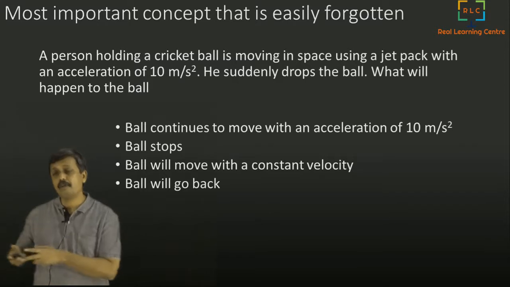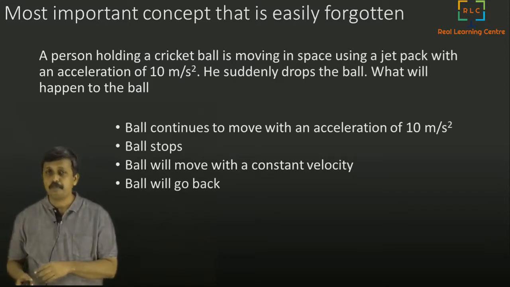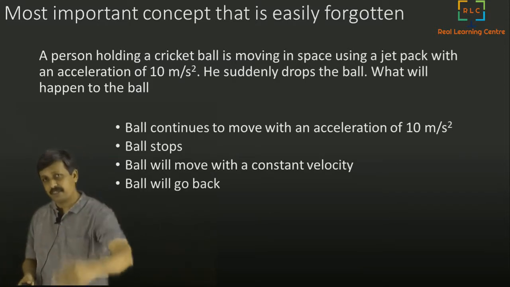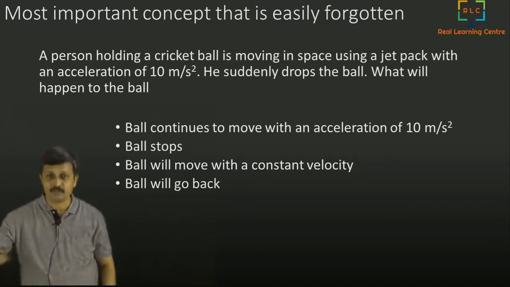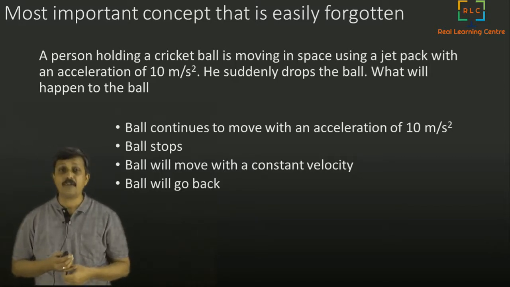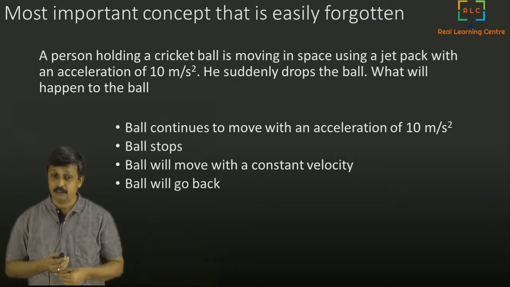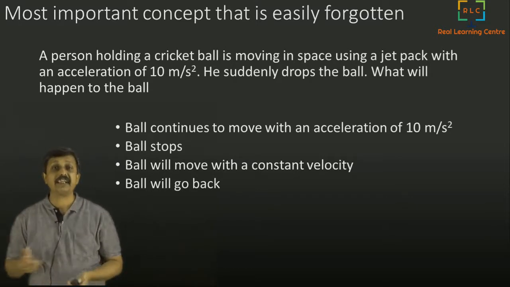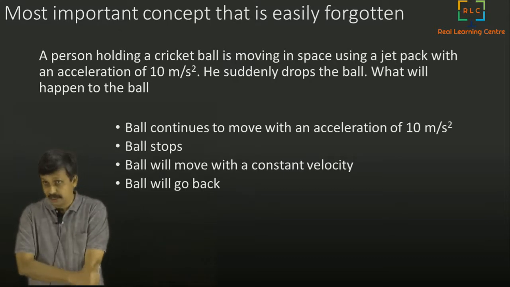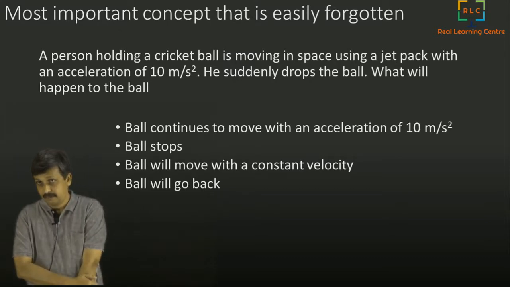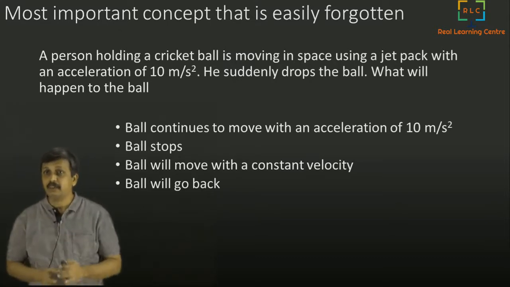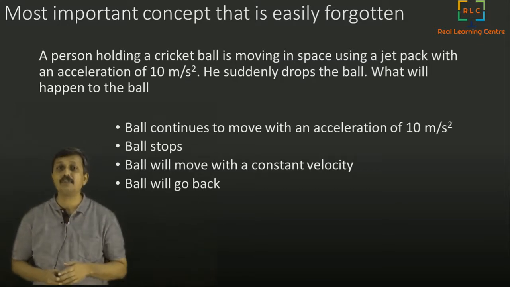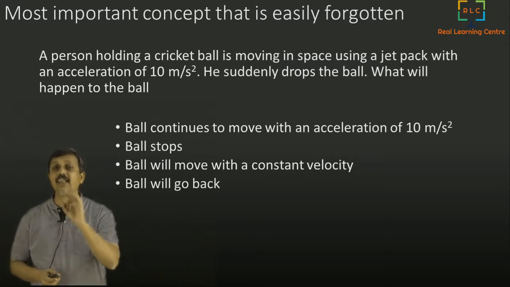The third option is, the ball will actually move, but will not keep on increasing the speed. It will move at some constant velocity. Or we can say, the ball will go back. Which is right? Again, think about it. Okay, I will tell you the answer: the ball will move with a constant velocity.